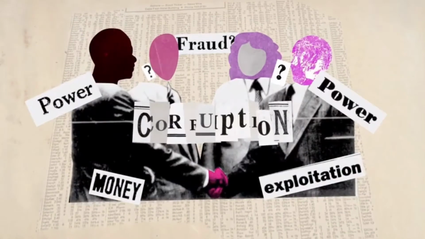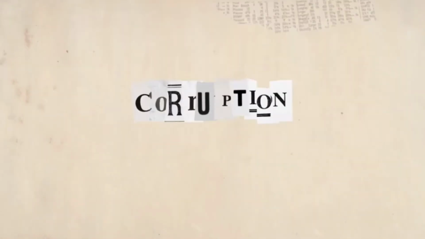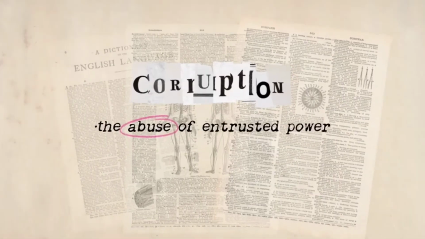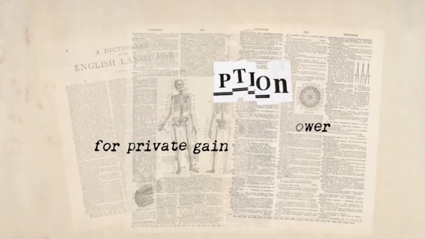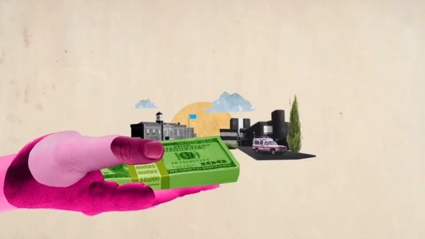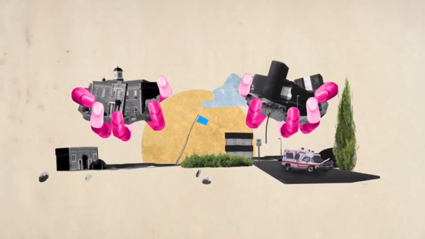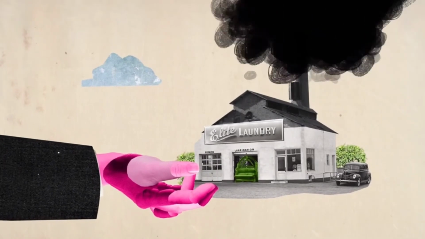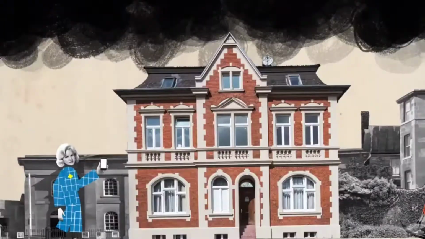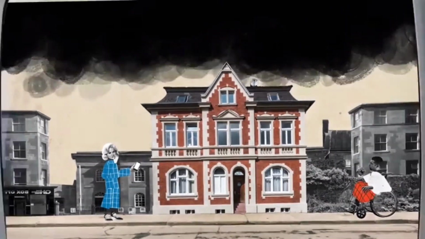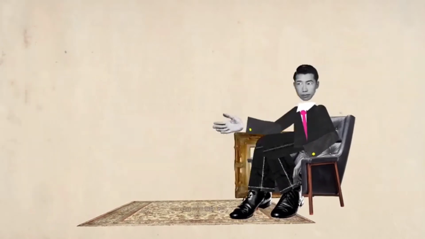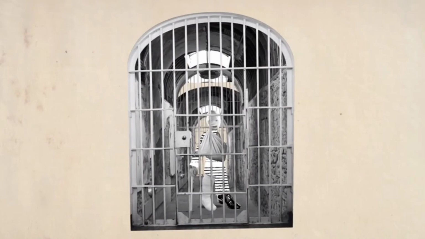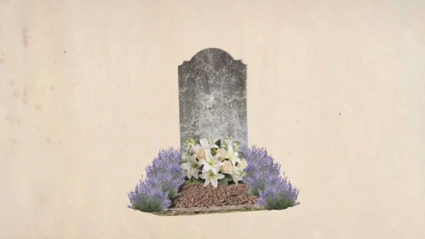What is corruption? To us, it's simple. Corruption is the abuse of entrusted power for private gain. Whether it's paying a bribe to access public services like healthcare and education, or whether it's money laundering schemes involving billions in dirty money, what's important is how corruption affects you, and the cost of corruption can be enormous. Corruption can cost you your livelihood, your rights, your health, your freedom, and sometimes even your life.